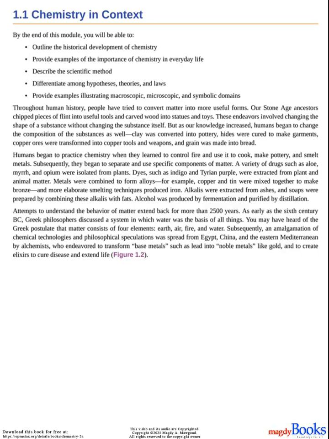Metals were combined to form alloys, for example, copper and tin were mixed together to make bronze, and more elaborate smelting techniques produced iron. Alkalis were extracted from ashes, and soaps were prepared by combining these alkalis with fats. Alcohol was produced by fermentation and purified by distillation.